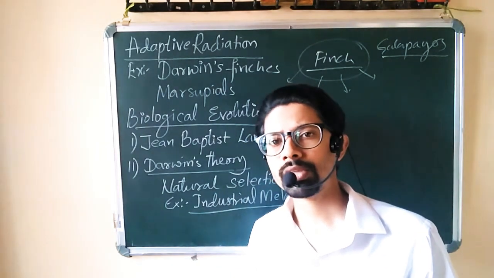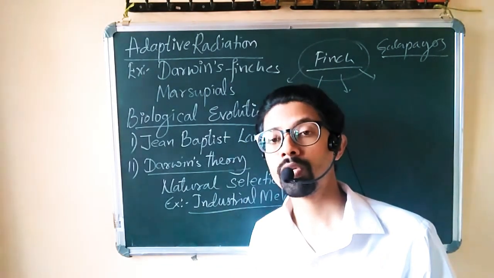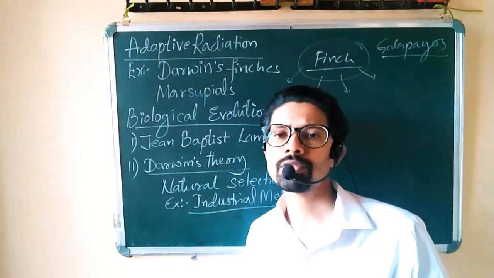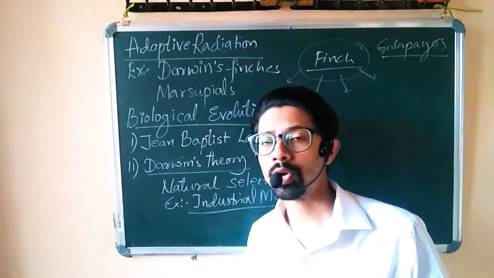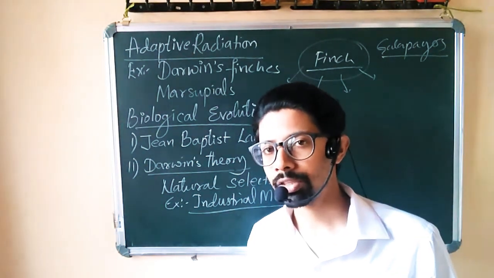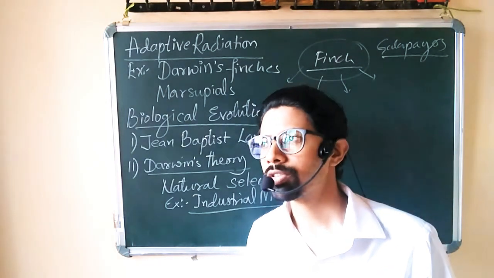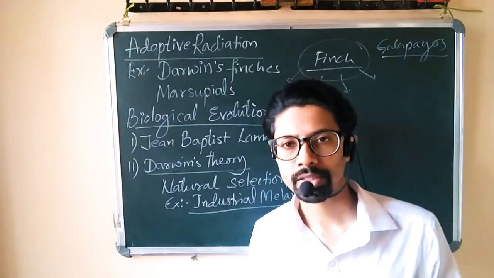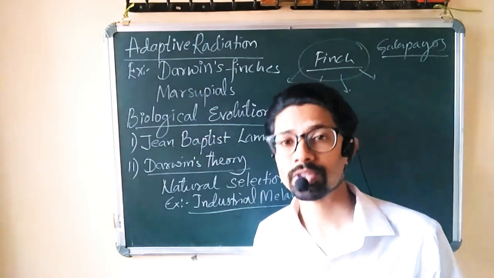So this is a postulate's example called inheritance of acquired character. Same way, there is also another postulate, that is use and disuse of organs. The organs which are much biologically in use advance in their functions, and the organs which are not much useful in an organism's body lose their function and become vestigial.